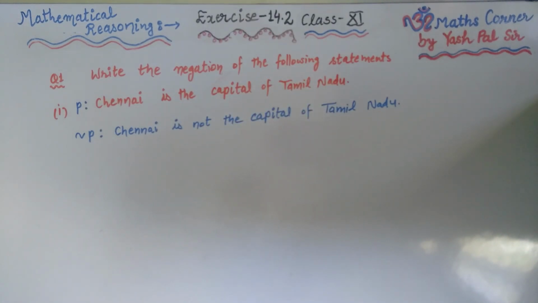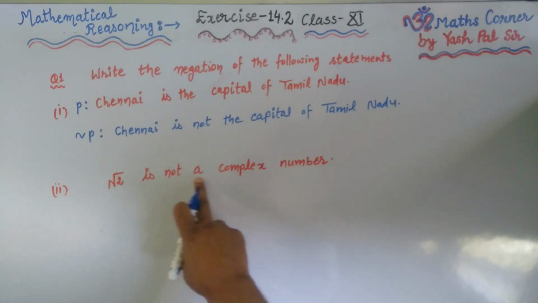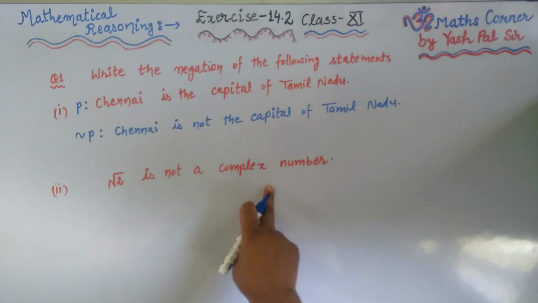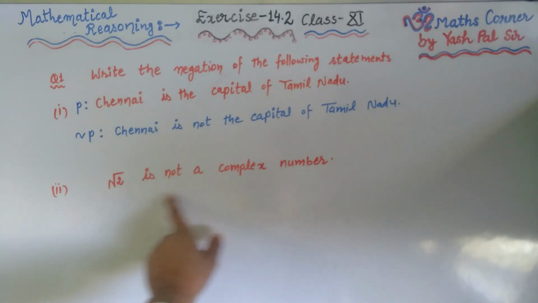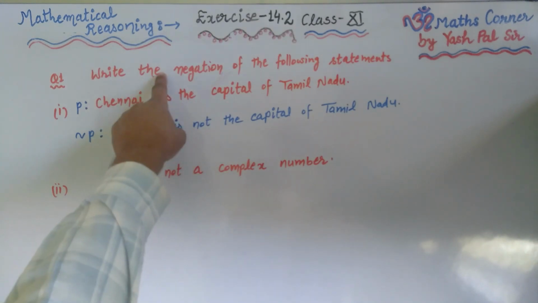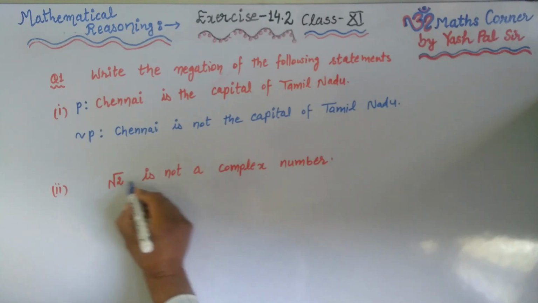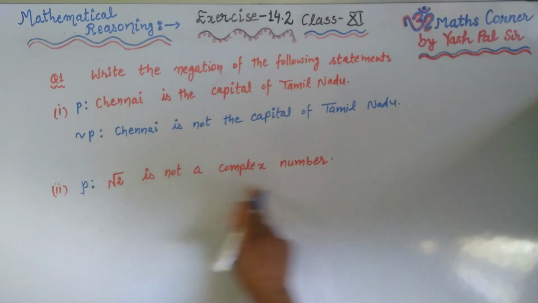The second part is: the statement is, square root 2 is not a complex number. Here it is not the question whether this is true or false. We should not go towards this. It is only given that this is the statement, and the question is: write the negation of this statement. So the very first thing is we consider the name of this statement as P.